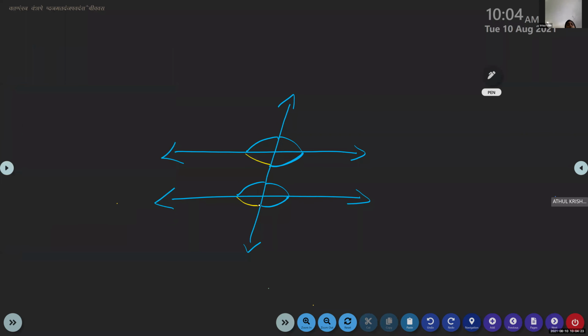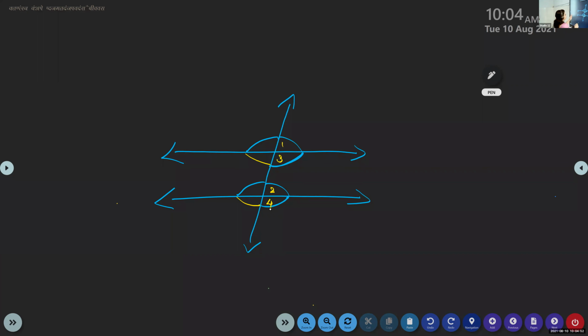Corresponding angles, because these corresponding angles either both will be on top of the line and on the same side of the transversal, or both will be below the line and on the same side of the transversal. Understood, Fidel? So angle 1 and angle 2 form a pair of corresponding angles. Angle 3 and angle 4 form a pair of corresponding angles.